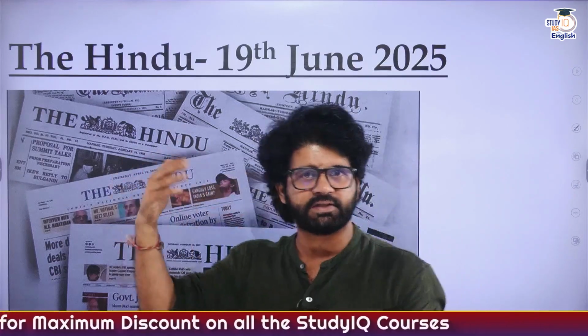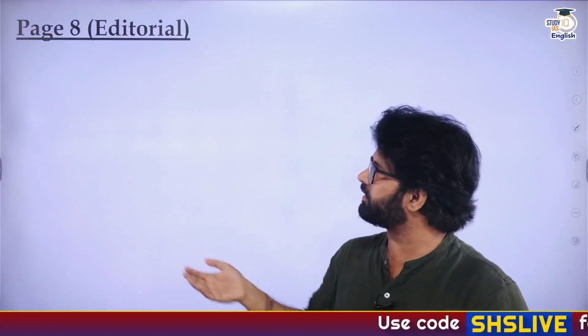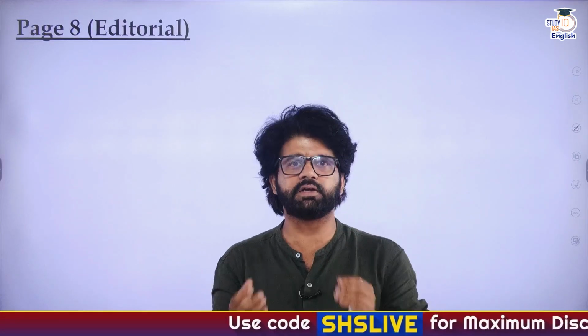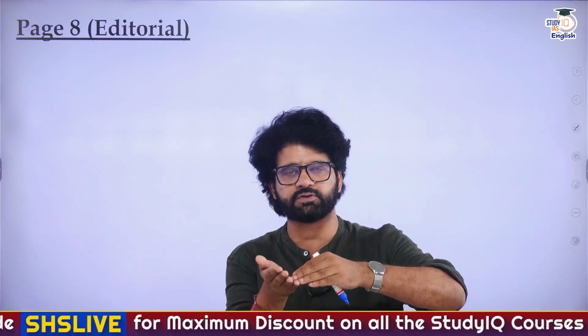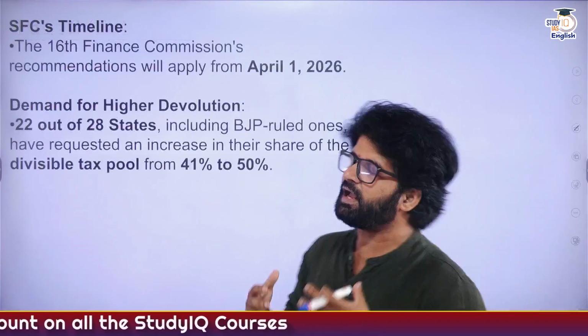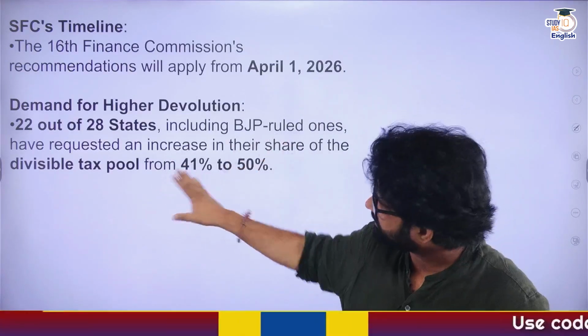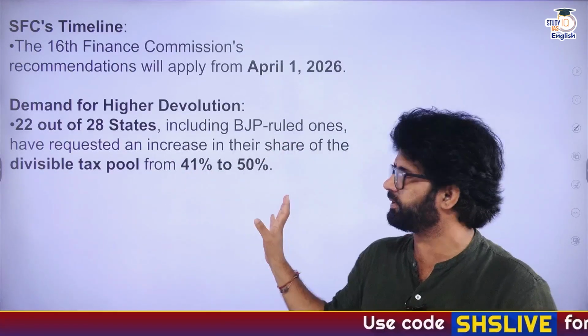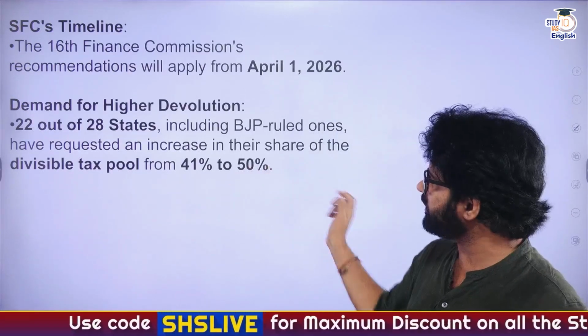It's not like that is the only amount which is with the center. There are cess and surcharge, which are not under the divisible tax pool, which the center is not sharing with the states. Now, 22 out of the 28 states have written a letter to the Finance Commission, to the center, saying please increase the states' percentage in the divisible tax pool from 41% to 50%. They have given different reasons. Even BJP ruled states are included. They have requested the center and the Finance Commission to please increase our share from 41% to 50%.